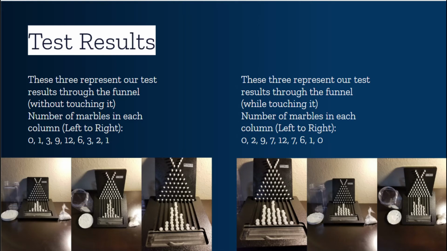Then we have the one where we do allow it to touch, and the results are as such from left to right: 0, 2, 9, 7, 12, 7, 6, 1, 0. You can see that there's more fluctuation around the middle. We had to use more balls because we couldn't get the middle or any other column to fill up as fast as we had in the one where we did not allow the ball to touch the funnel. And a similarity between these two is the fact that the middle had filled up first.